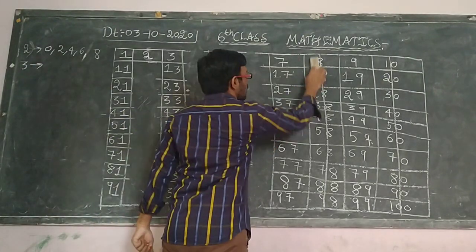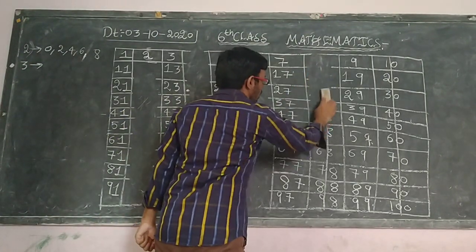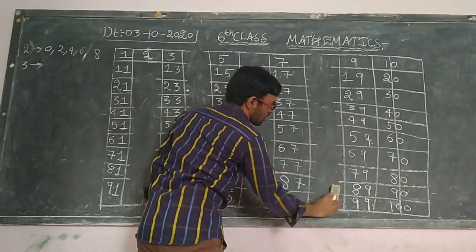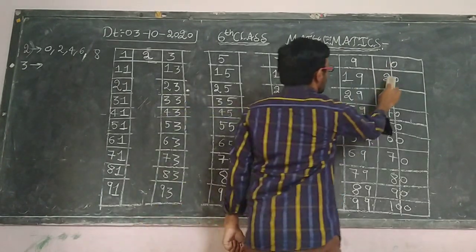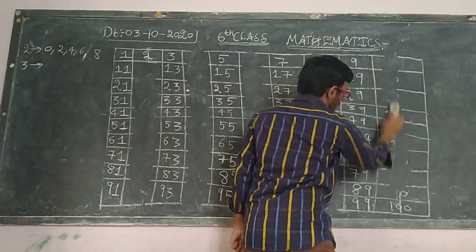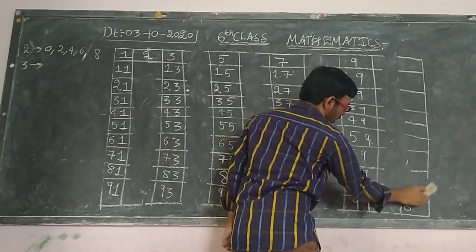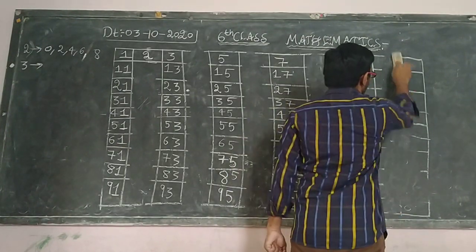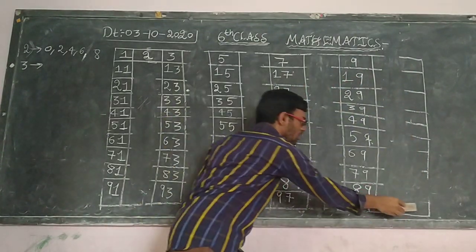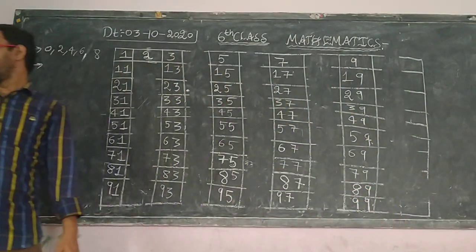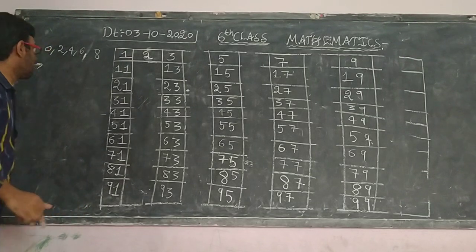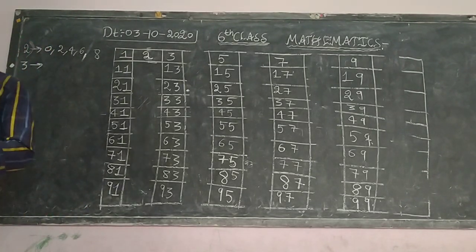Next to 8, next to 10, and all the numbers which are ending with 0. Okay, so these numbers I have rubbed. So after rubbing, next is the divisibility rule of 3.